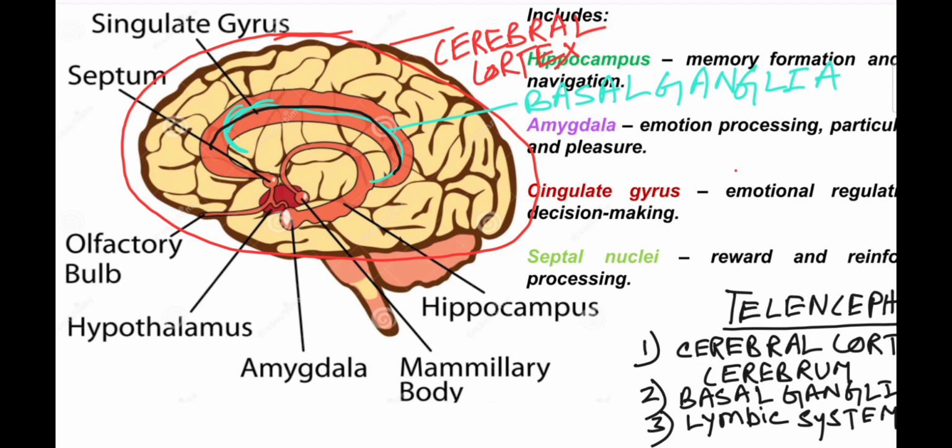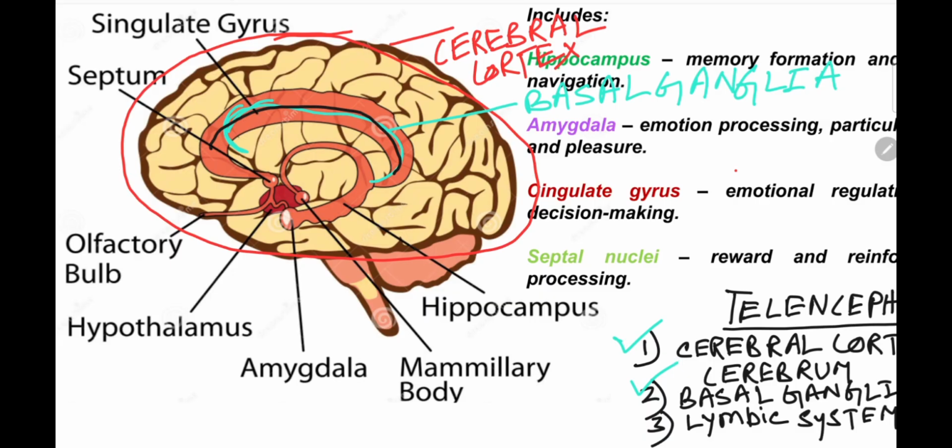This nucleus is not the same as the nucleus present within a cell. For the nervous system, nucleus means a cluster of neuronal cell bodies.